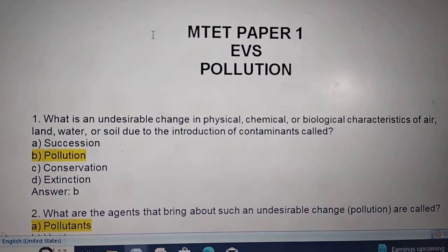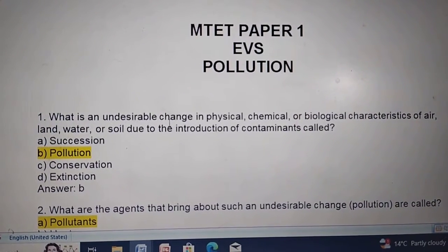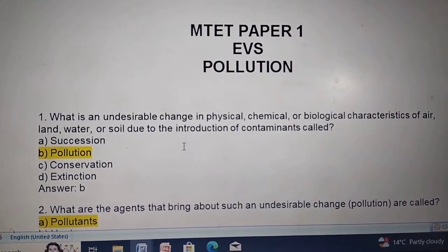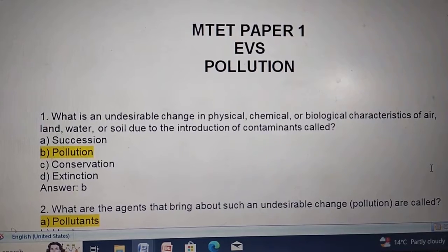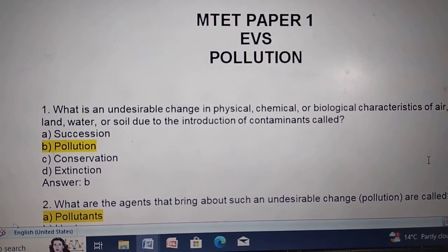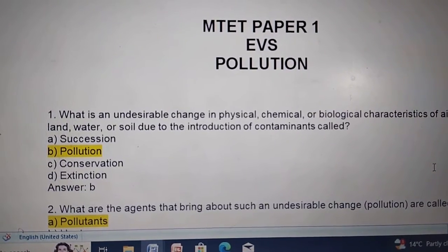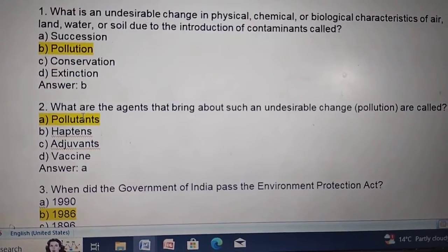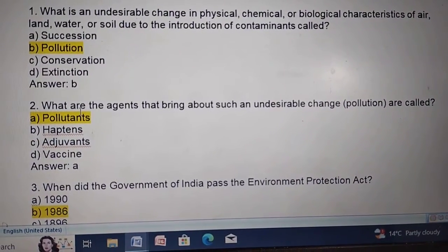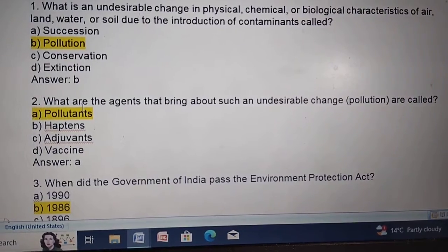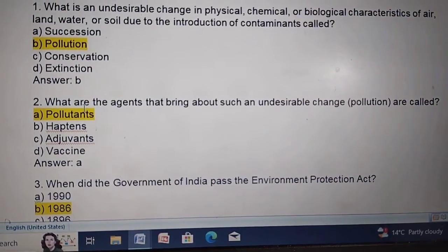What is an undesirable change in physical, chemical or biological characteristic of land, water or soil due to introduction of contaminants called? The answer is pollution. What are the agents that bring about such an undesirable change? Those are called pollutants.